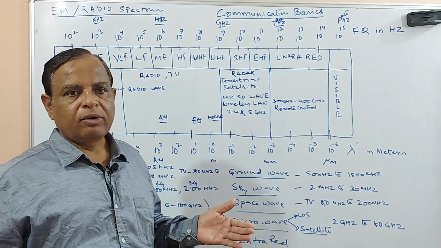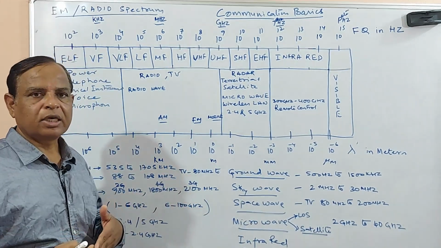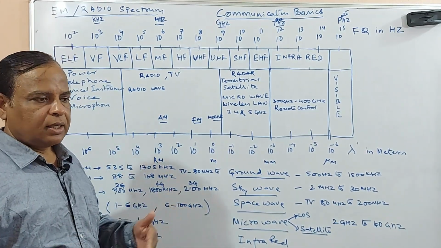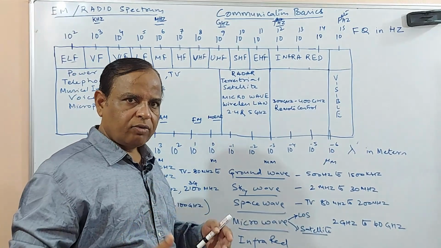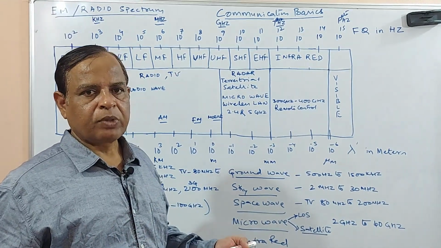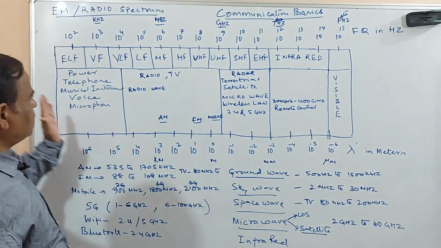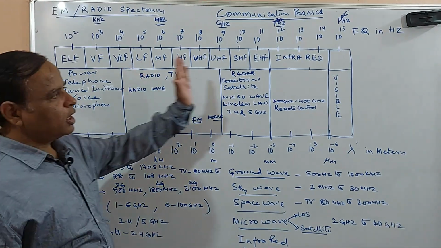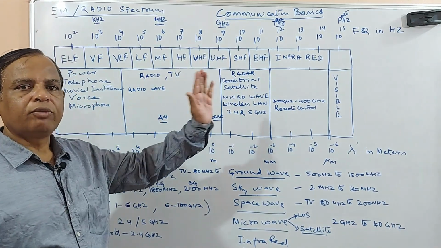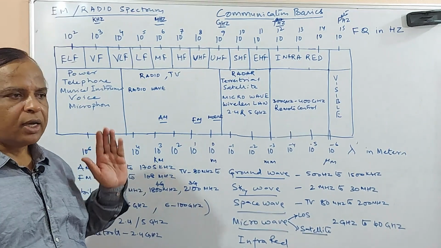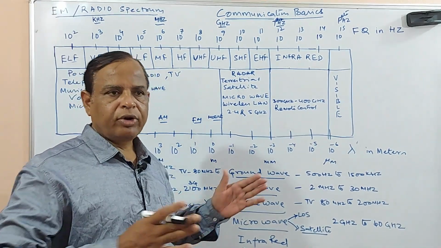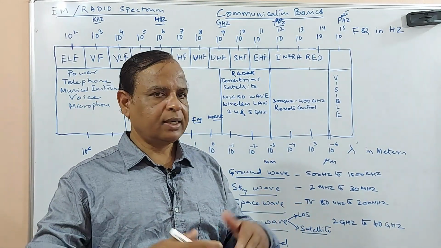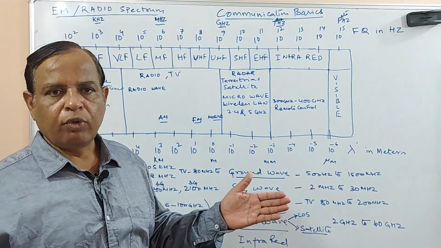We have to understand that any frequency of electromagnetic waves is what this spectrum is talking about, the electromagnetic wave spectrum. Naturally, all the frequencies you radiate are electromagnetic waves.